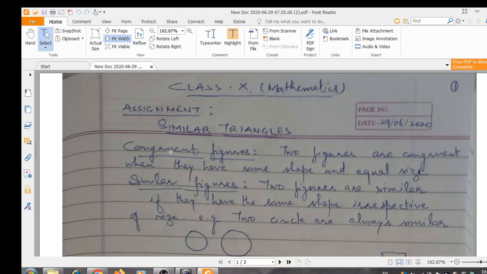We are already familiar with congruent figures. We have already done it in class 9th. Two figures are congruent when they have the same shape and equal size. You know it. Now in similar figures, similar figure means when they are having the same shape. Size may be same, may not be same. So we can say two figures are similar if they have the same shape irrespective of size.